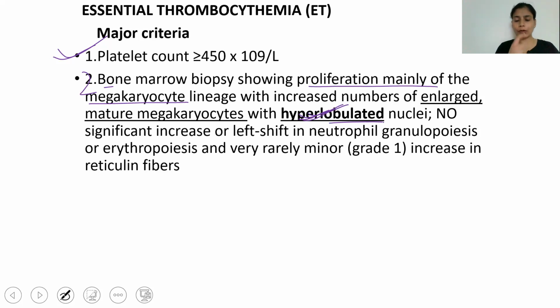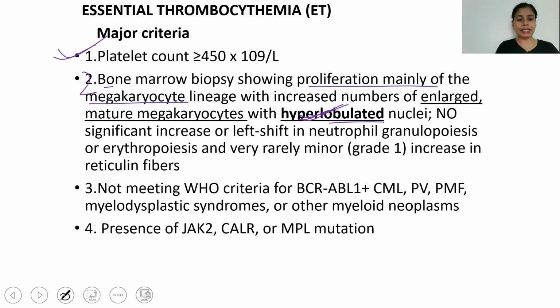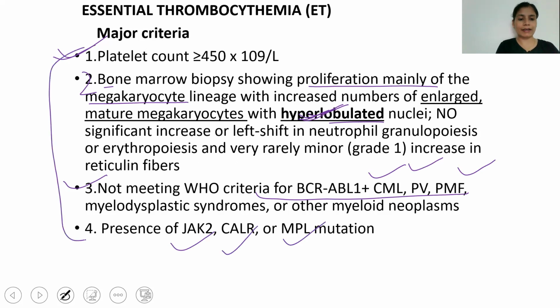Number three criterion deals with excluding other myeloproliferative neoplasms. It says not meeting the WHO criteria of CML, PV and PMF, and the presence of JAK2, CALR (calreticulin) or MPL mutation. So these are the four criteria.